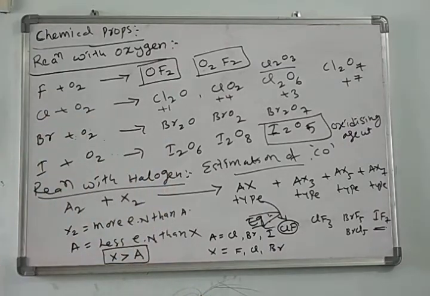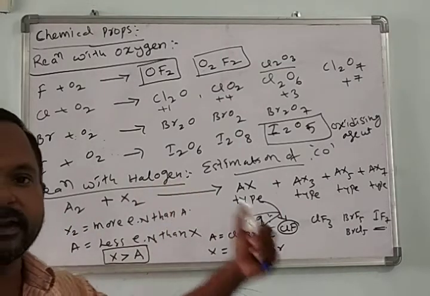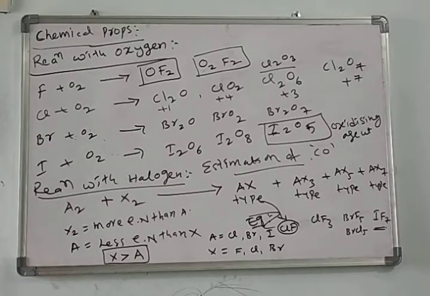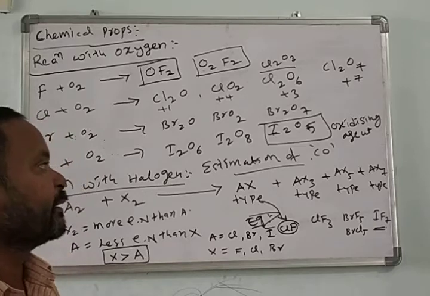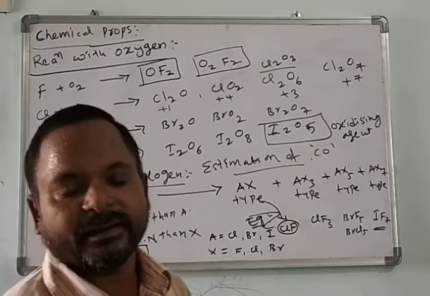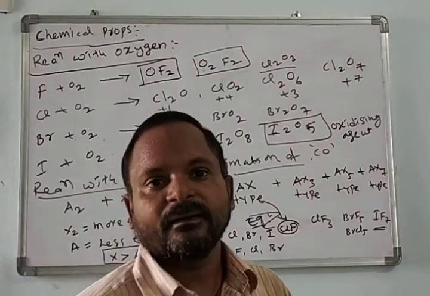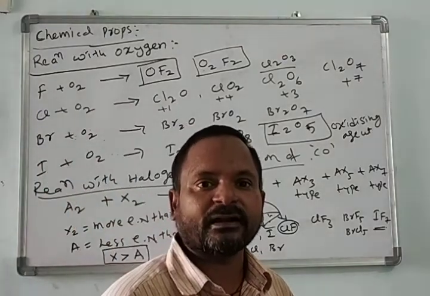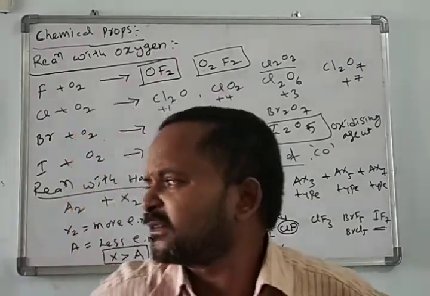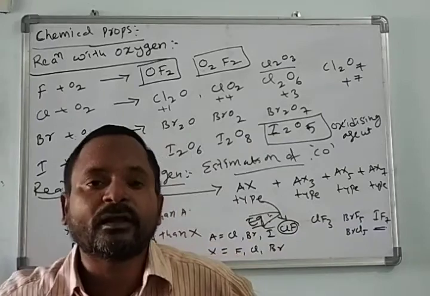This is about the chemical properties of 17th group elements. In continuation, we'll see some more important compounds of 17th group elements: interhalogen compounds, their preparation, properties, and structure.